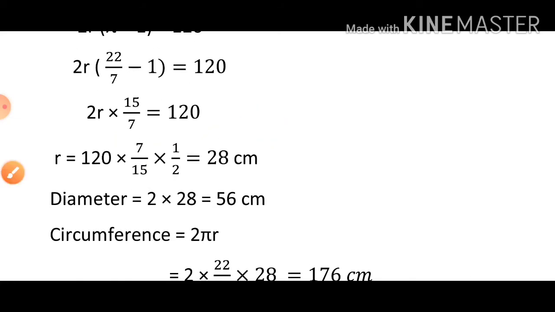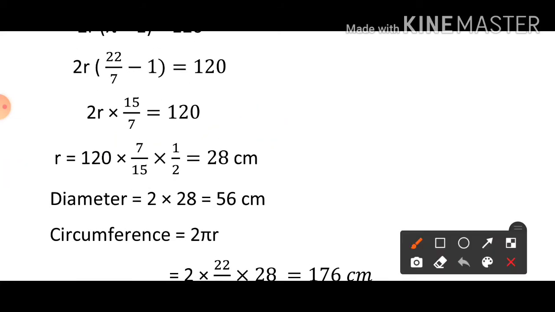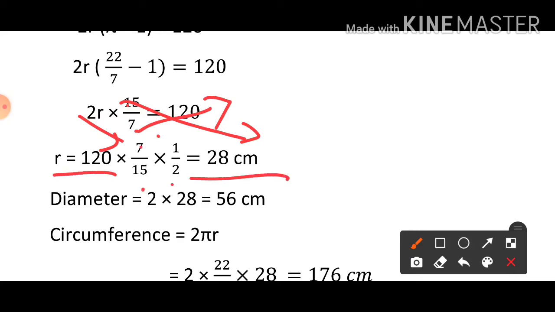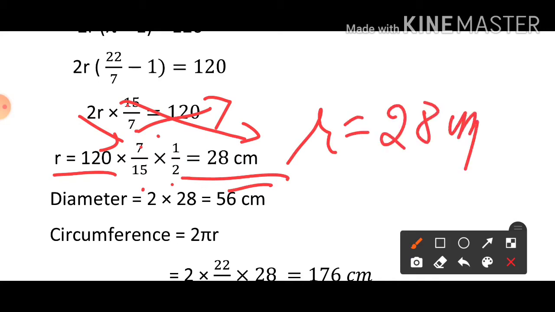So transpose all the things to the right side. 7 here and 15 in the denominator, and 2 is also in the denominator, so it can be written as 120 multiplied by 7 by 15 by 1 by 2. If we solve this, you will get the answer as 28 centimeter. So what is this? This is the radius.